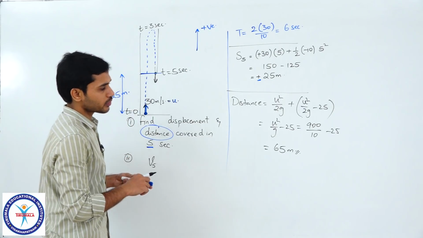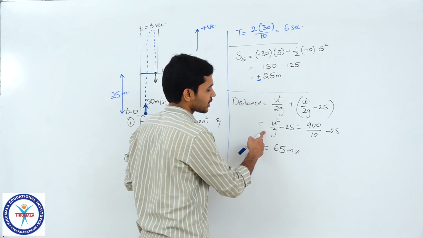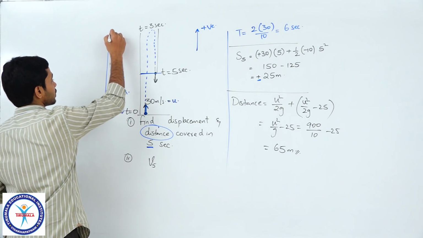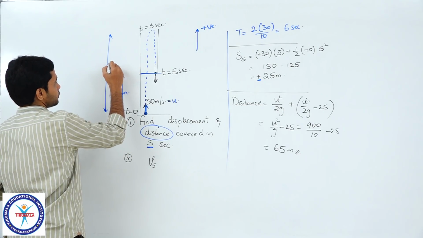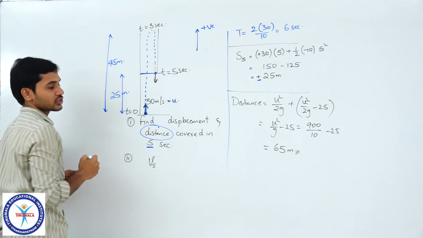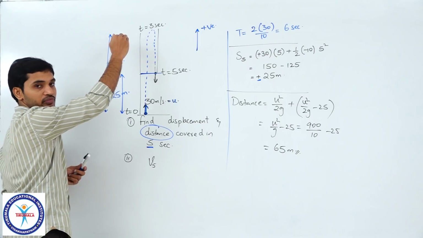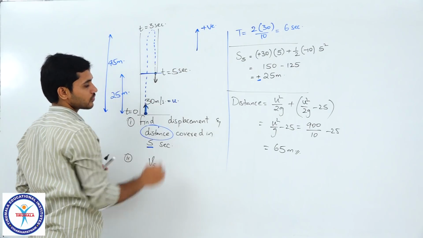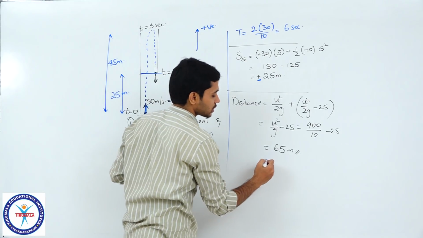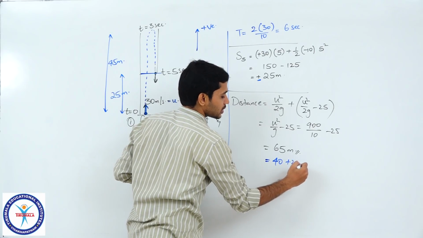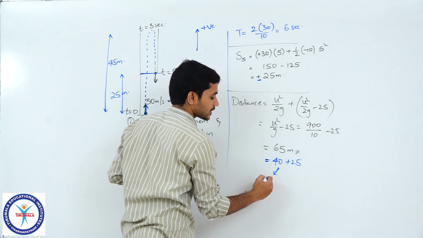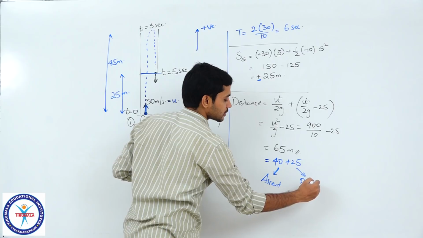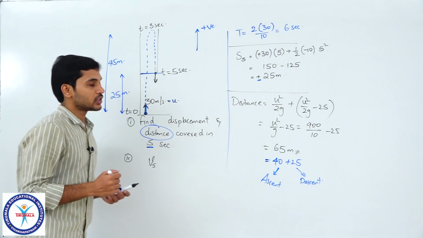If you want, you can find u square by 2g also. What is the value of u square by 2g? I will get I guess 45, right. So, which means this whole length is 45. So, the maximum height to which the particle reaches is 45. So, it travels 45 upwards and then in the next 2 seconds it travels a distance of 20 meters. So, you can understand this 65 as 40 plus 25, this 40 is during ascent and this 25 is during descent. Clear, students? So, you can understand it that way.